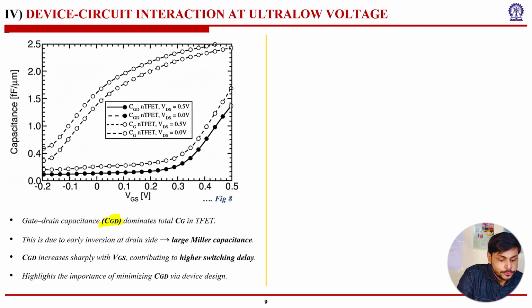That's why, due to early inversion at the drain side and larger Miller capacitance, we can have a flourish of charges. Now, CGD, gate to drain capacitance, increases sharply with VGS, contributing to higher switching delay. We will see how switching delay matters when we look at the inverter characteristics. This highlights the importance of minimizing CGD via device design.